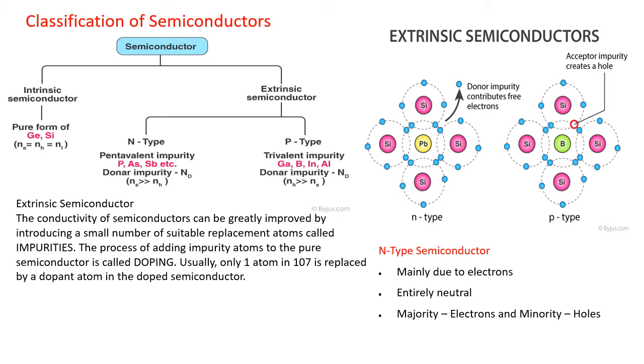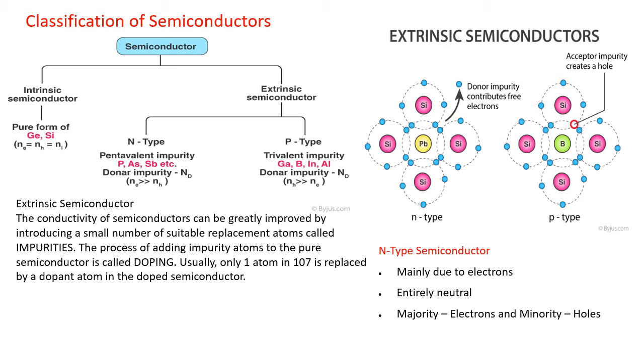But here one electron is remaining that doesn't get a partner to form a covalent bond within the structure. If you add many antimony atoms to the pure semiconductor structure, we will find a large quantity of excess electrons. Why do we call it excess?